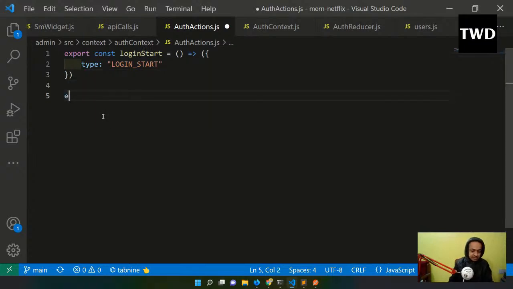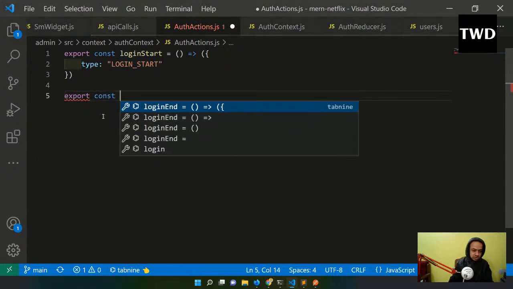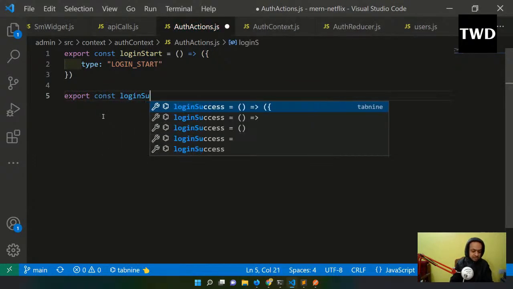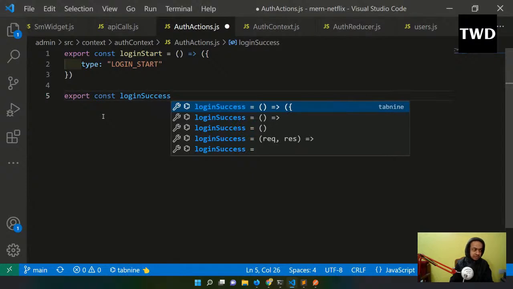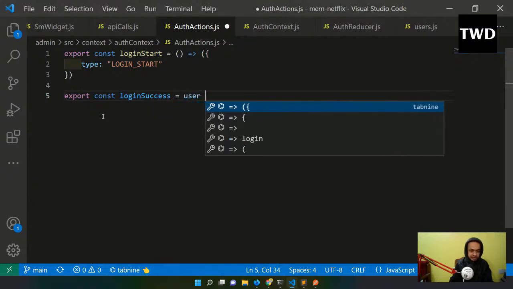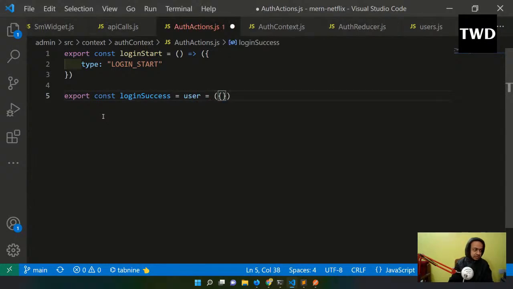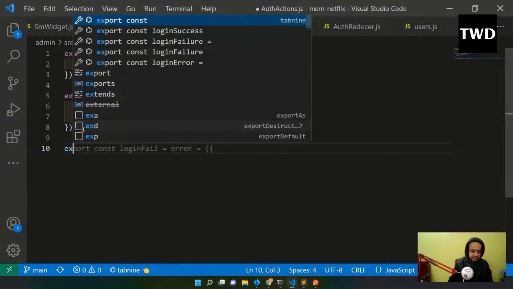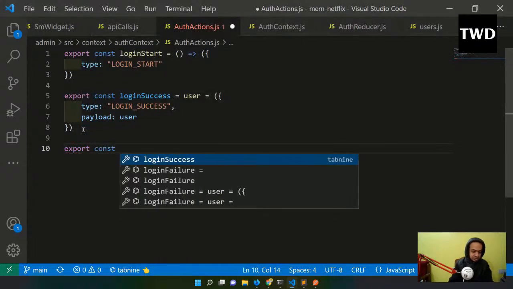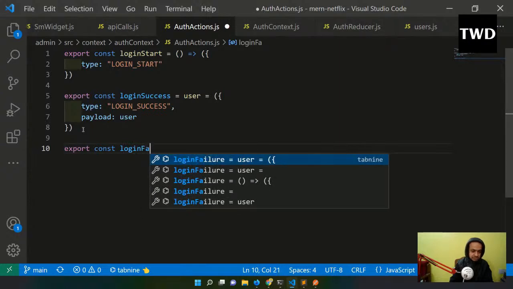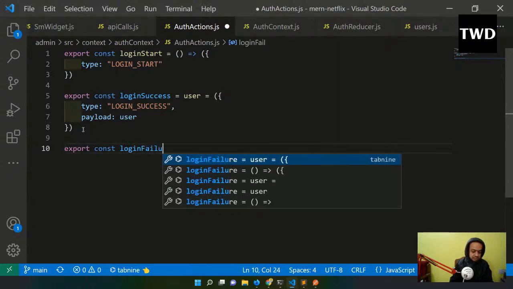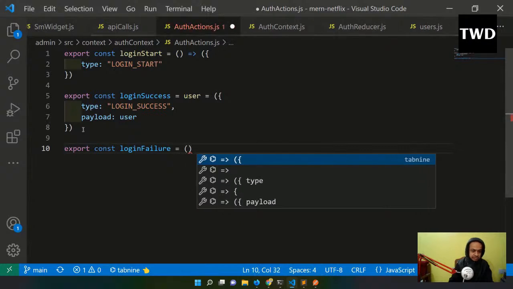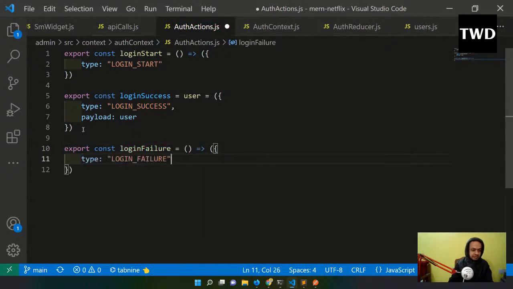Okay, export const loginSuccess equal to a user it will get, and then it will get a type of LOGIN_SUCCESS, and a payload will also be there. Payload will be user, and then export const loginFailure equal to like this, and then type is LOGIN_FAILURE I'll have. So this is my auth action.